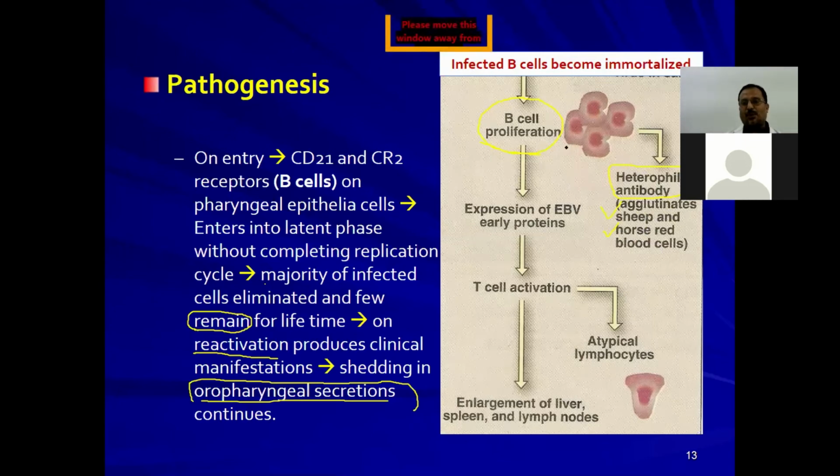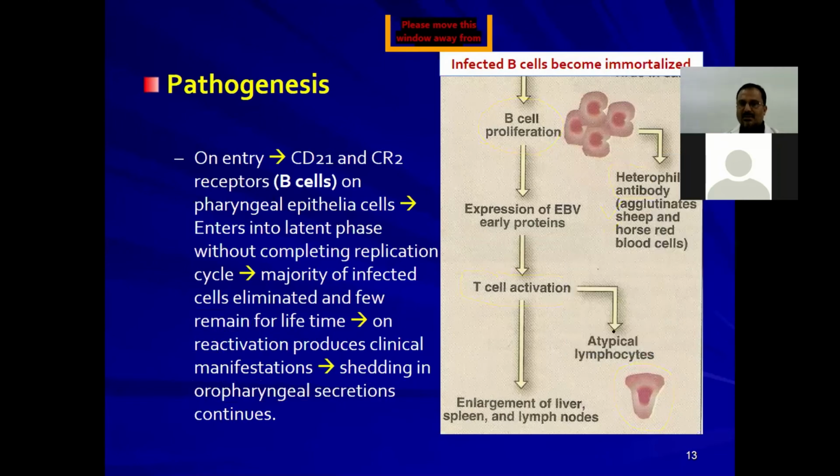This B cell proliferation not only produces heterophil antibodies, but T cells also get activated. The T cell activation results in atypical lymphocyte formation, where you can see a big nucleus with marginal chromatin. I will show you in the next photographs, and those photographs are also in the slides. And then you can see enlargement of the liver, spleen, and lymph nodes.